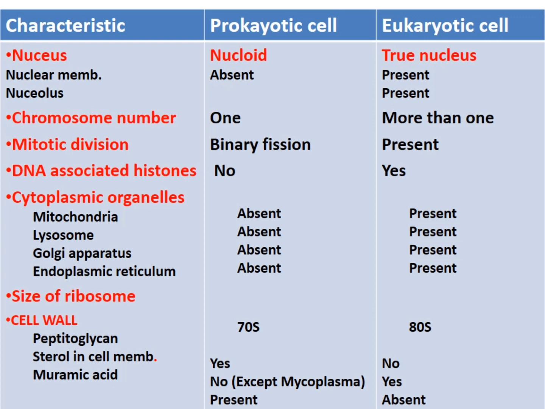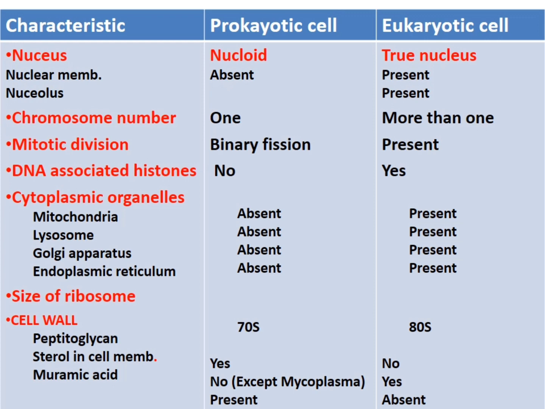The characteristic points are the same. The nucleus is important: it is a nucleoid in the case of the prokaryotic cell, while in the eukaryotic cell it is a true nucleus, because the nuclear membrane is present surrounding the nucleus. The nucleus is present in the eukaryotic cell, but not in the prokaryotic cell. Chromosome number is important.